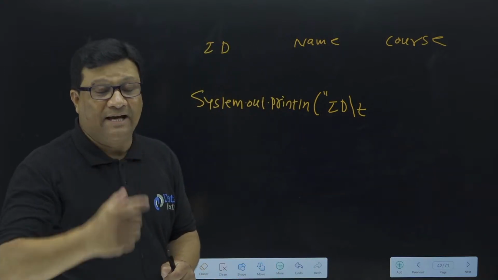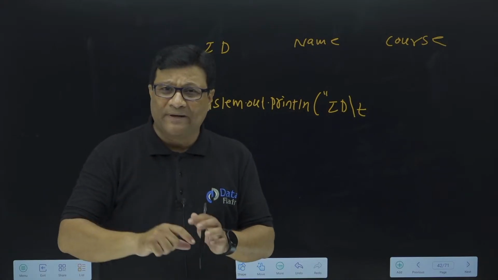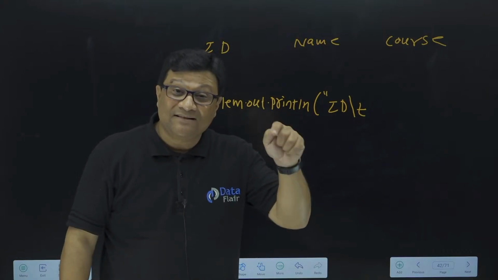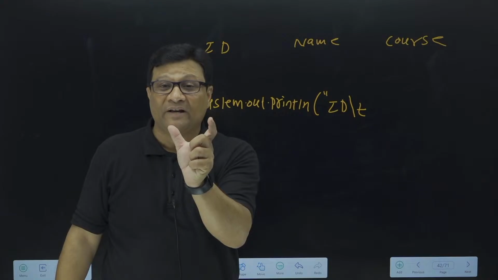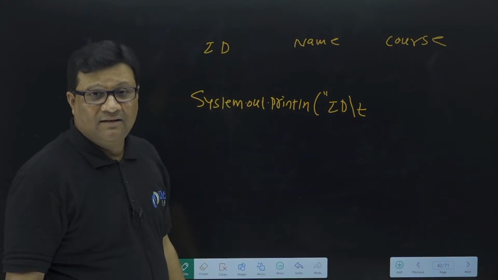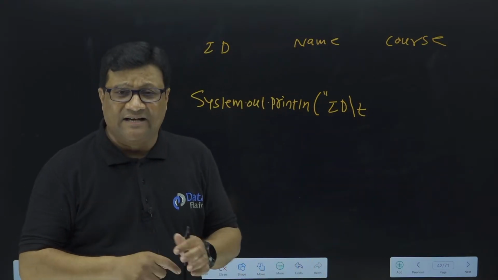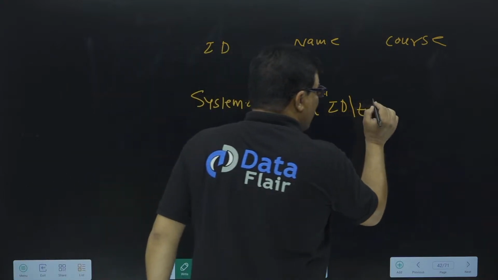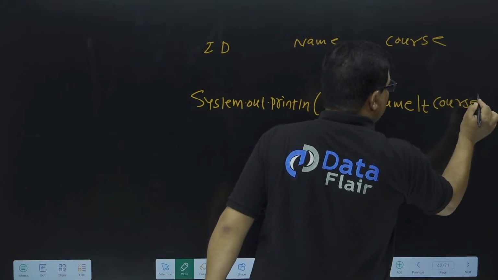is actually called the tab character. If you press the tab button in Notepad, there is a tab button on your keyboard. Open your Notepad and try to press this tab button. Once you press it, it will provide you a space of 8 characters, right? The same task is done by this \t character. If I use \t anywhere in my print or println statement, then I'll get a space of 8 characters, right? So ID \t name \t course will give me this result.